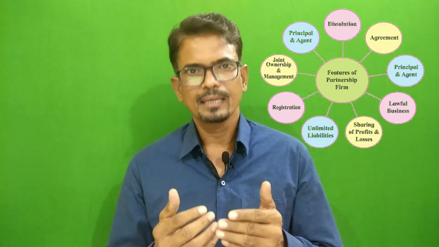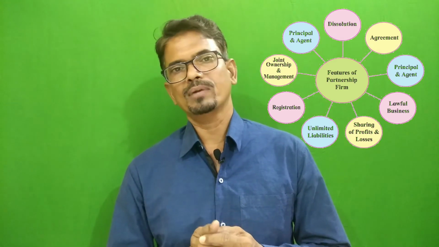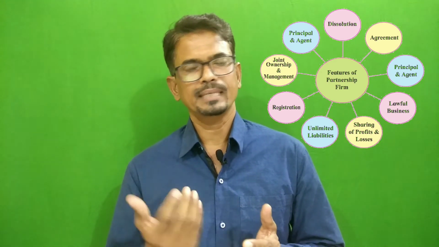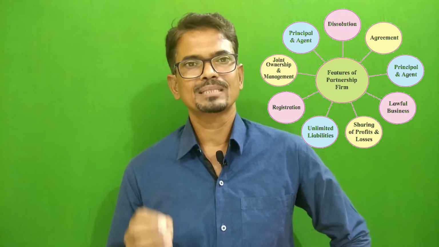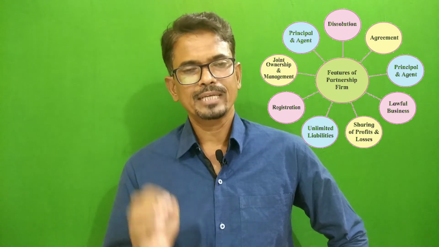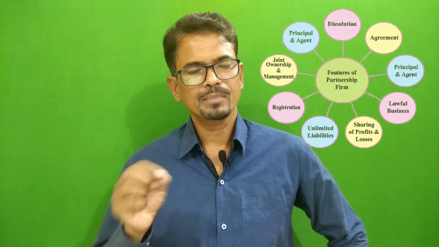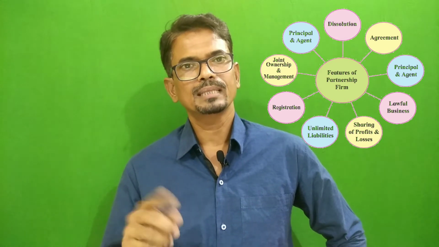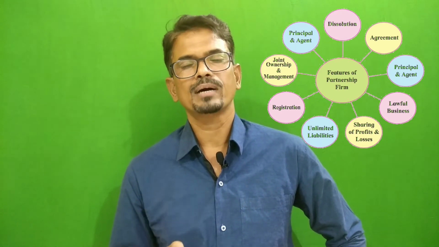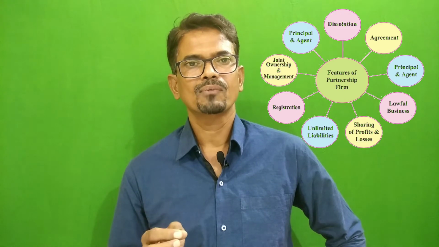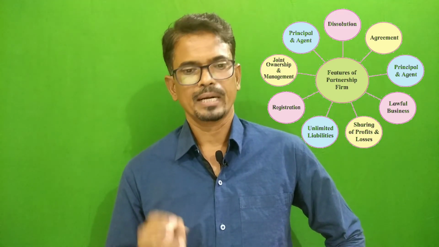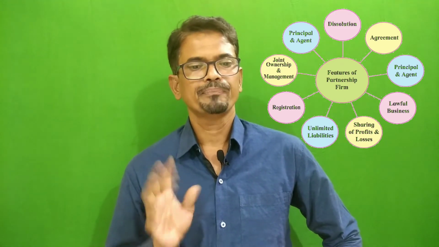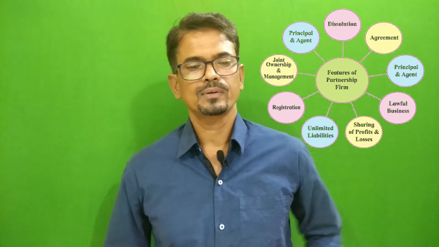As an example, there are three partners A, B, C, and they contributed capital equally, say 2 lakhs each. So the total capital of the firm is 6 lakh. If they earn a profit of rupees 60,000, and it is mentioned in the partnership agreement that they will share in a 2:1 ratio, then they will share in this ratio. Otherwise they have to share equally in the absence of a ratio. Understood? Now point number 4 is over.